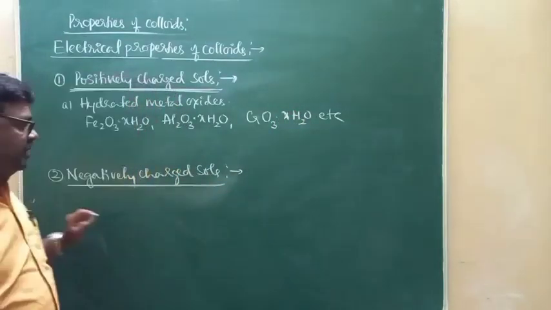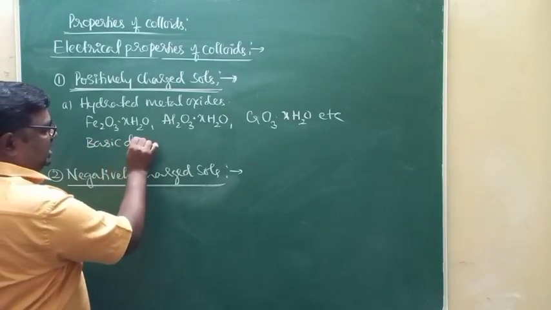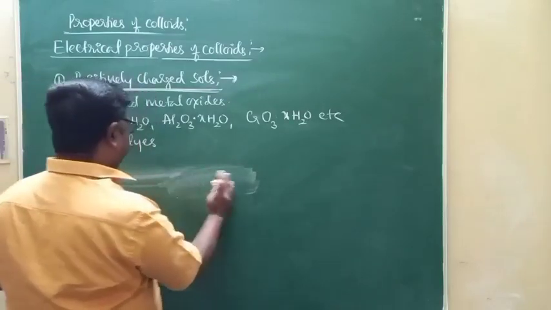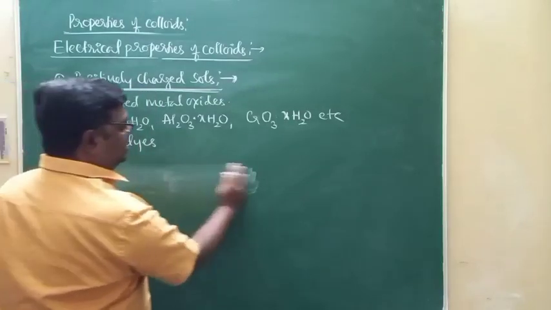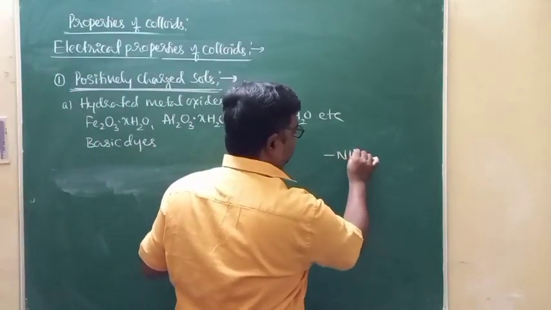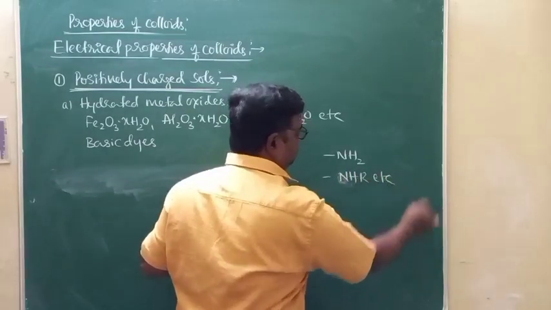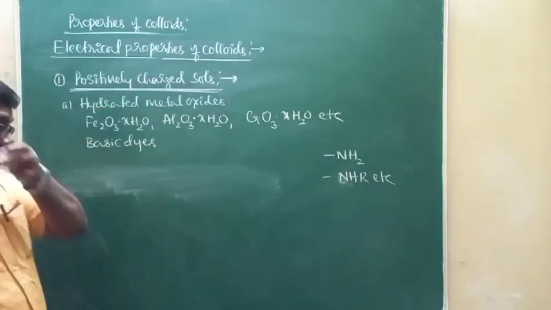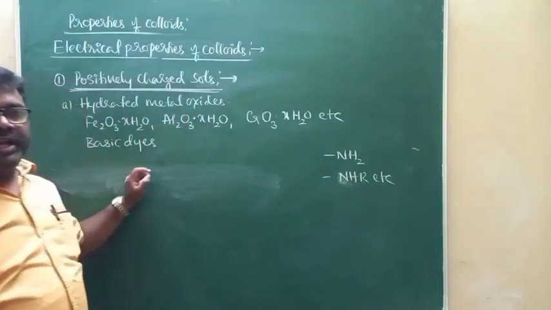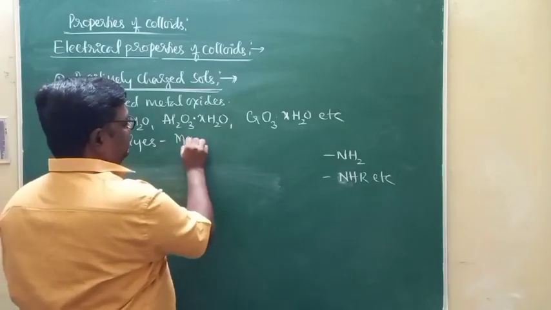Now, apart from that, we can have some more examples like basic dyes. Dyes are colored organic compounds which carry basic groups. In organic chemistry, groups like the NH2 group or the NHR group are all examples of basic groups. Basic dyes are characterized by basic organic functional groups. Examples for the basic dyes will be